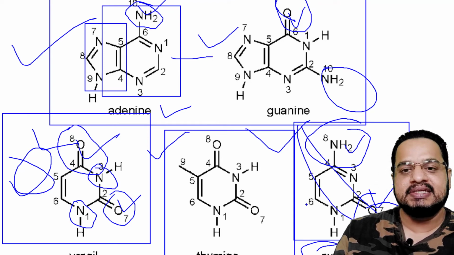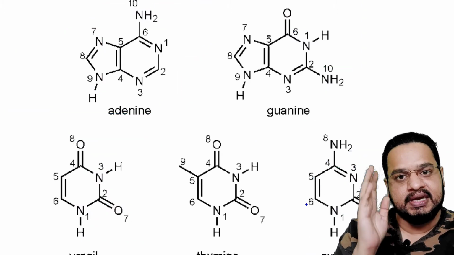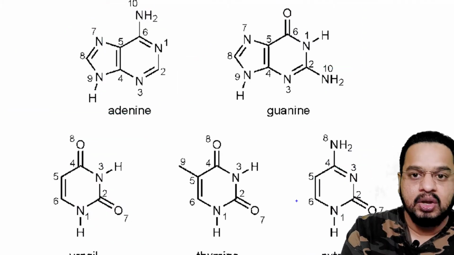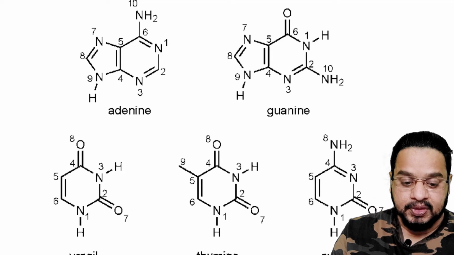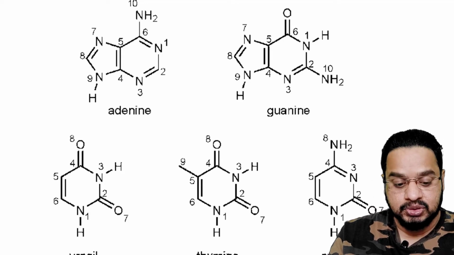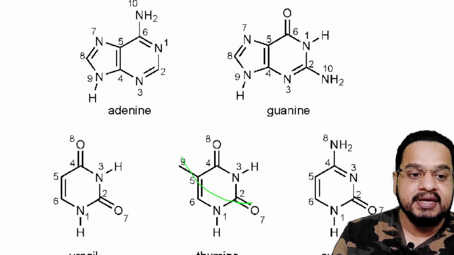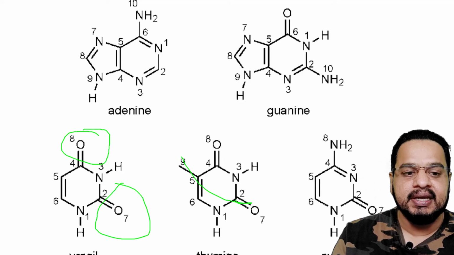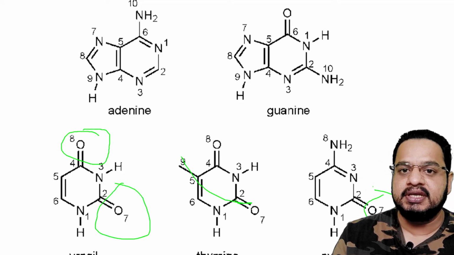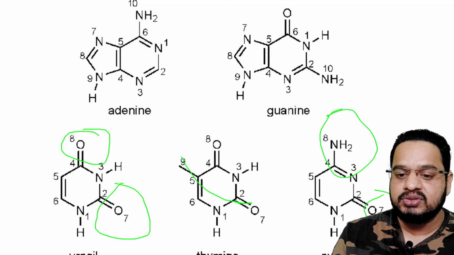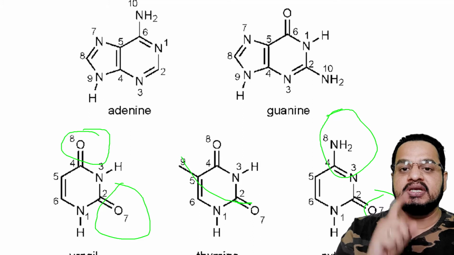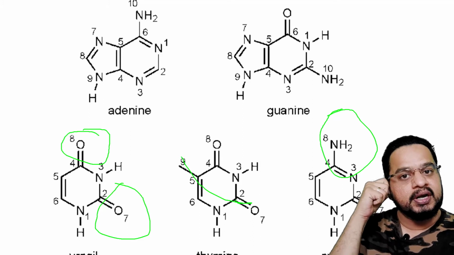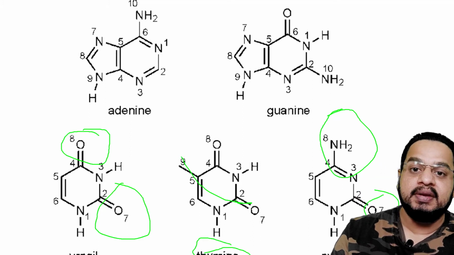So uracil and cytosine are one and the same, that is, the pyrimidine is the basic analog which is present, but what you are supposed to remember here is the oxygen. In the case of uracil there is oxygen. In the case of cytosine, oxygen one is there, but at the 4th position it is an NH2 group. Got it? So this you are supposed to remember.